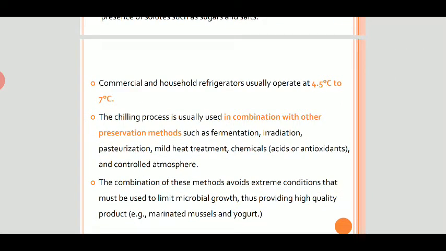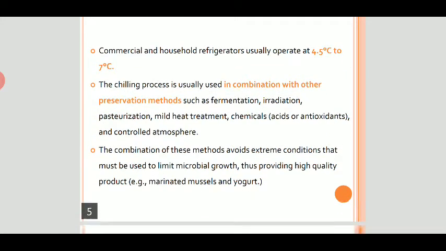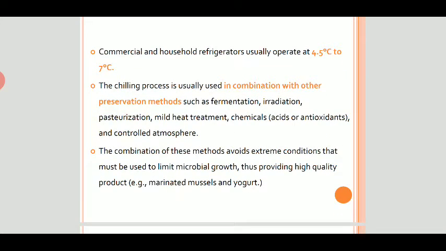Commercial and household refrigerators usually operate at 4.5 degrees Celsius to 7 degrees Celsius. The chilling process is usually used in combination with other preservative methods like fermentation, irradiation, pasteurization, mild heat treatments, chemical treatments, and controlled atmosphere.